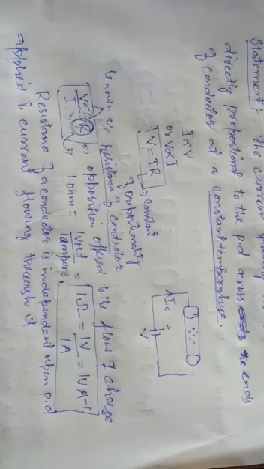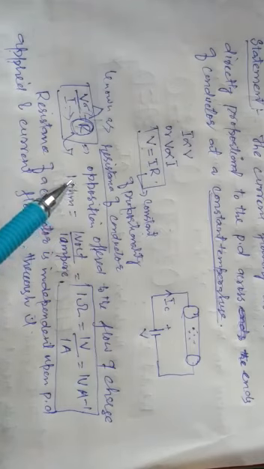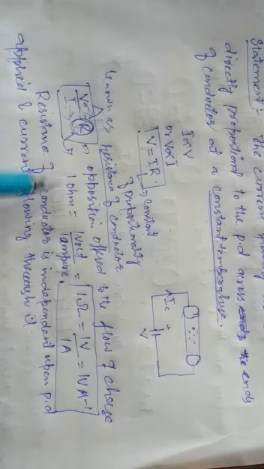What is resistance? Resistance is simply the opposition offered to the flow of charge by a material. Conductors offer less opposition. Insulators are highly resistive and offer more opposition, and there are semiconductors whose resistance is in between that of conductors and insulators. Its unit is the ohm.